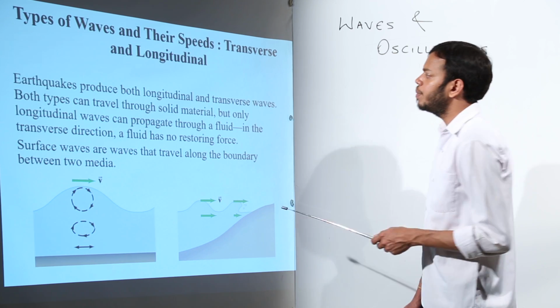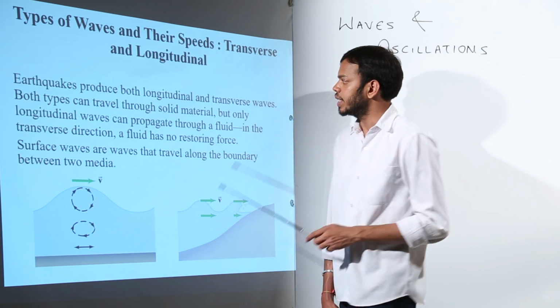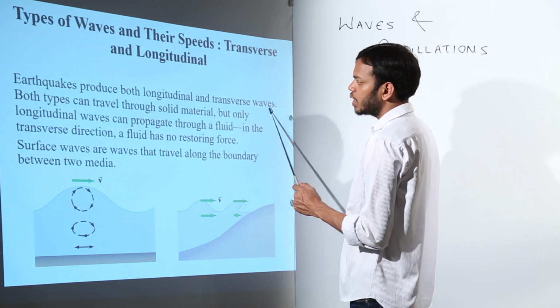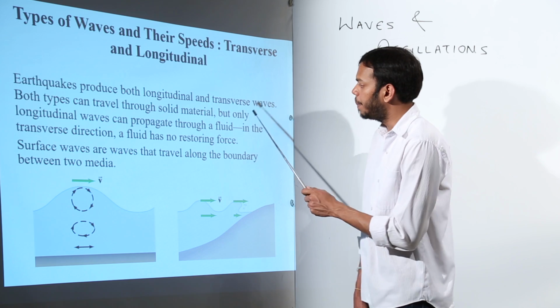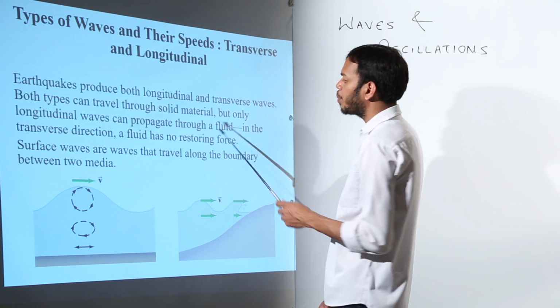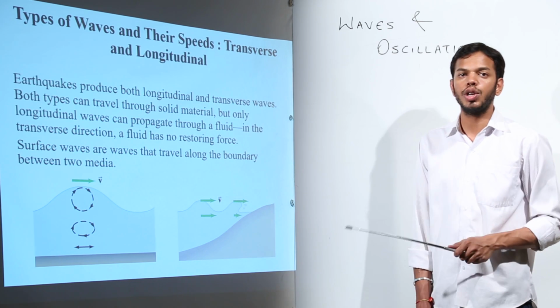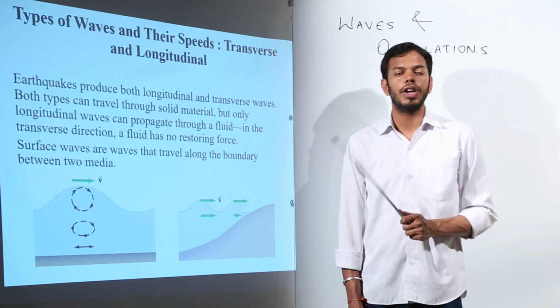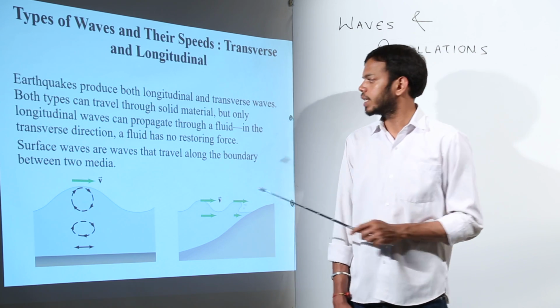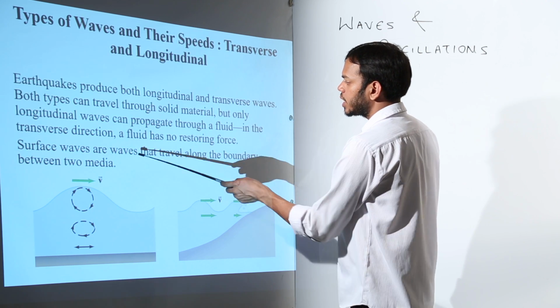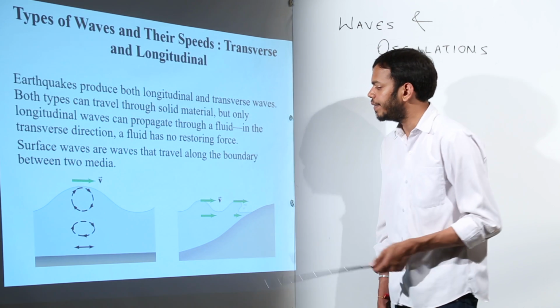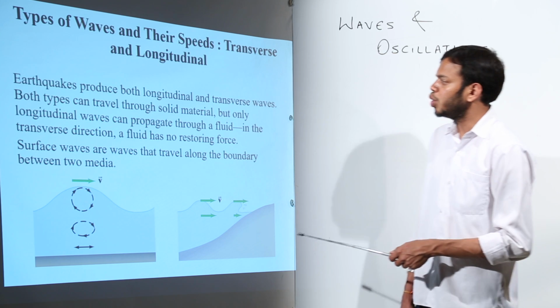Earthquake, this is general information that earthquakes produce both types of waves. Earthquakes produce longitudinal and transverse waves. Both can travel through solid material, but only longitudinal waves can propagate through a fluid. That means transverse waves cannot propagate through fluids. Okay, so in the transverse direction, a fluid has no restoring force. The surface waves are waves that travel along the boundary between two media.